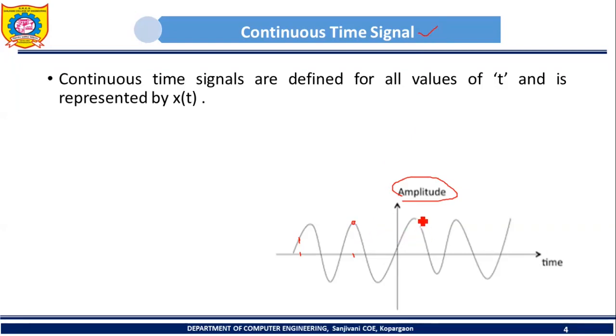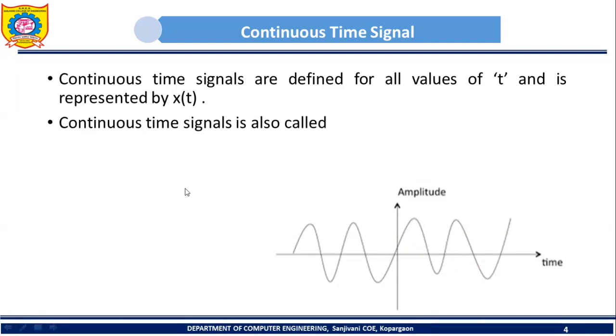If I consider these two points, suppose this point A and one more point, point B, then for this signal we have an infinite number of values in between point A and point B. In between these two points A and B, you will get an infinite number of values for this particular signal.